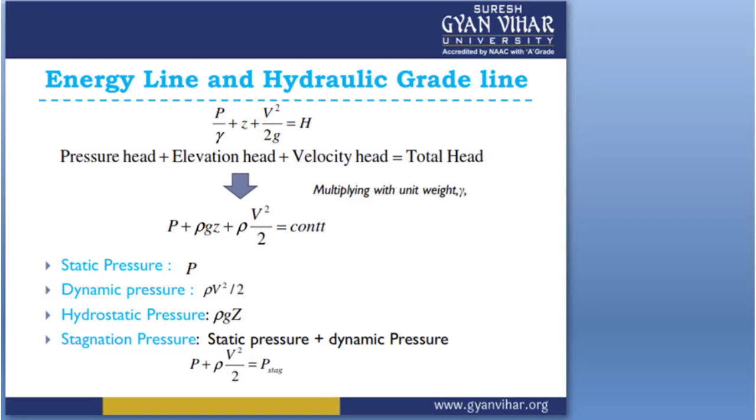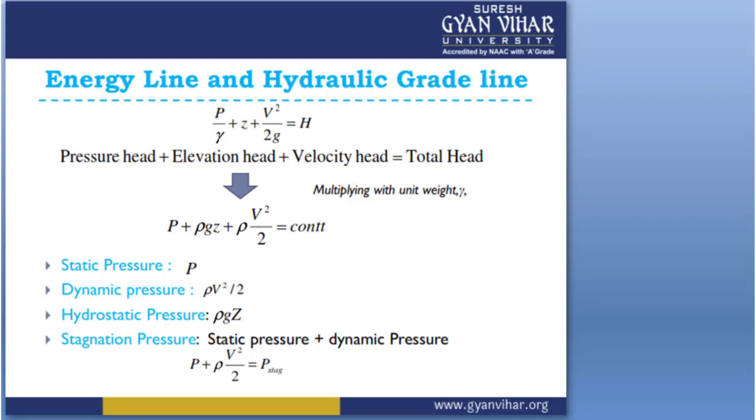Static pressure gives P, dynamic pressure gives rho v square by 2, hydrostatic pressure gives rho g z, and the stagnation pressure is static pressure plus dynamic pressure.